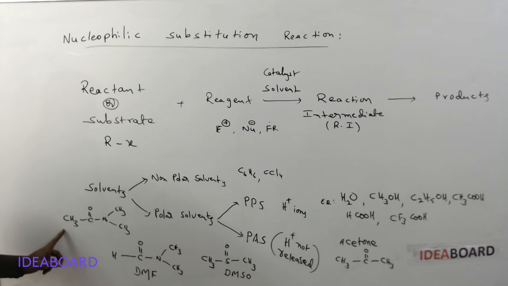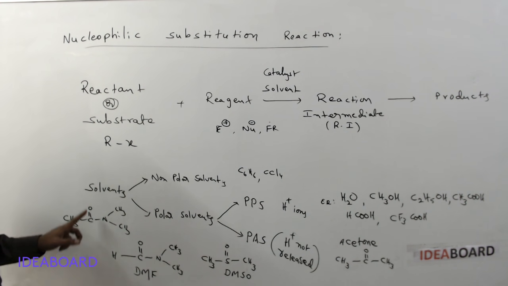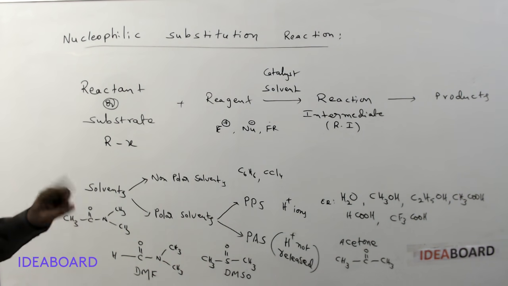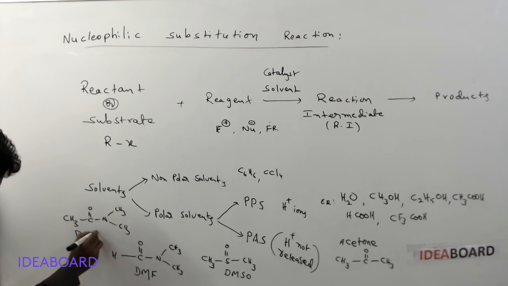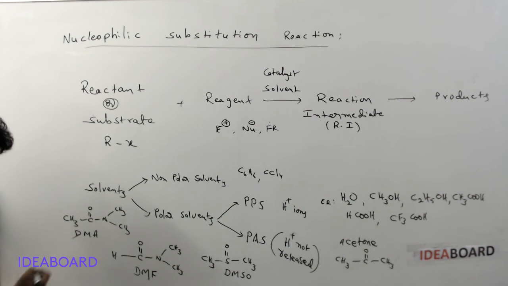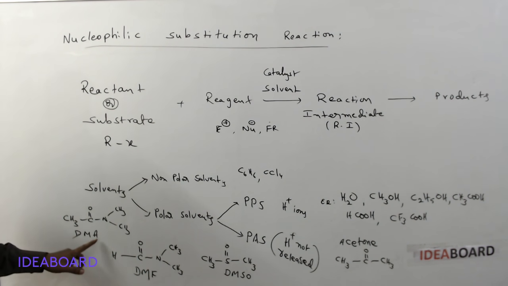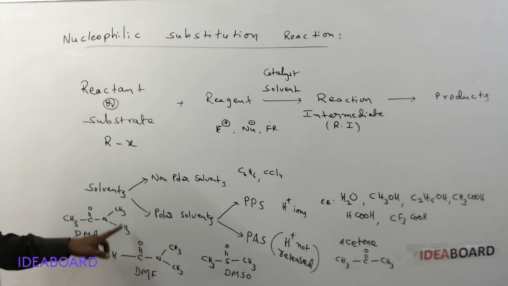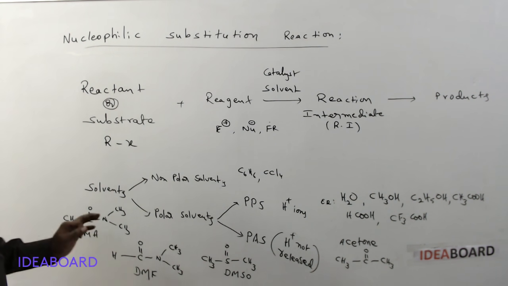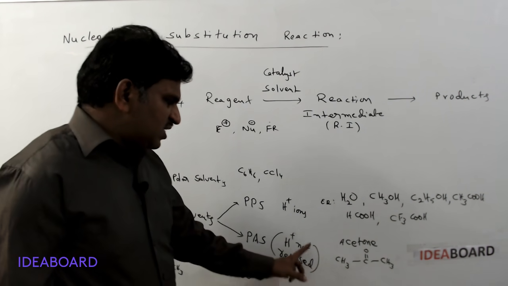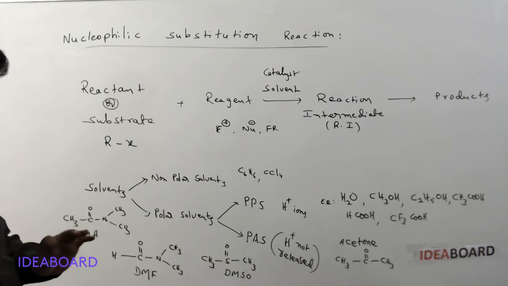If it is CH3, CH3CONH2 is called acetamide, and here this is called DMA. What is DMA? Dimethyl acetamide. Two methyl groups are there, so it is dimethyl acetamide. Dimethyl formamide, dimethyl acetamide: in all these cases, if you observe, the H plus or hydrogen is not released.